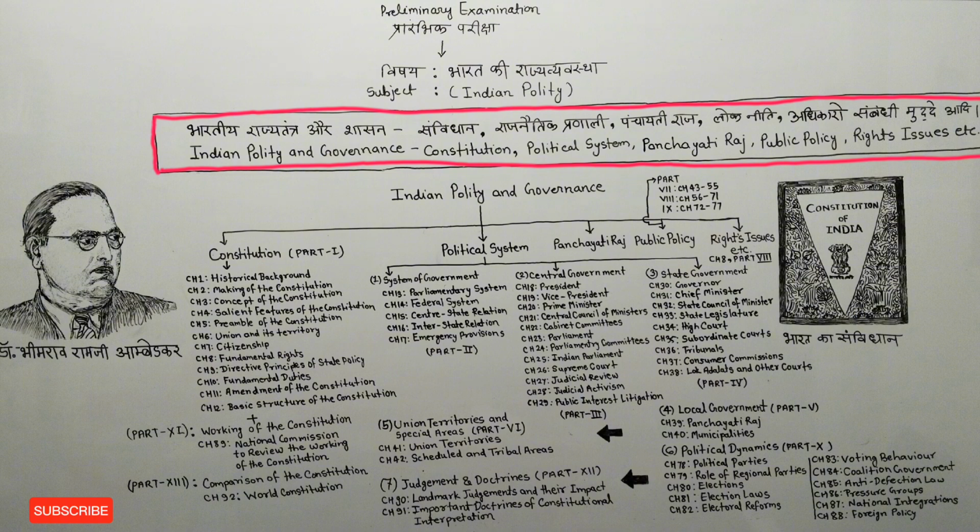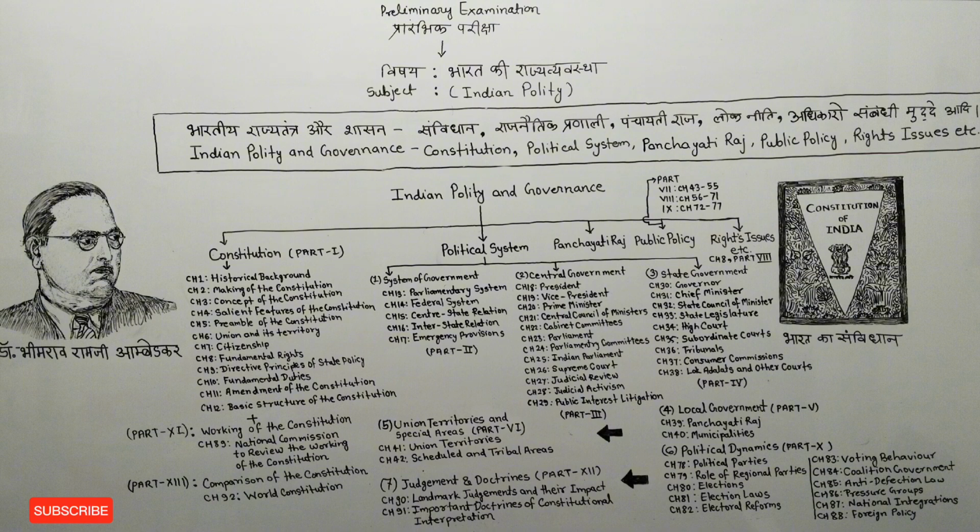It is written Indian polity and governance, in which there are 5 to 6 topics. The first topic is our constitution, the second is our political system, the third is our Panchayati Raj, the fourth is our public policy, and the last is rights issues. And apart from this, there are many more things.